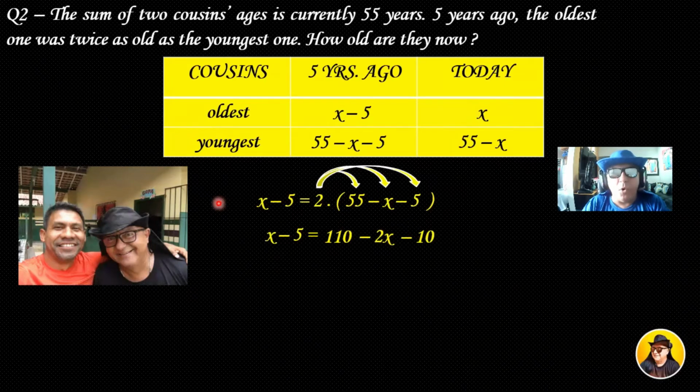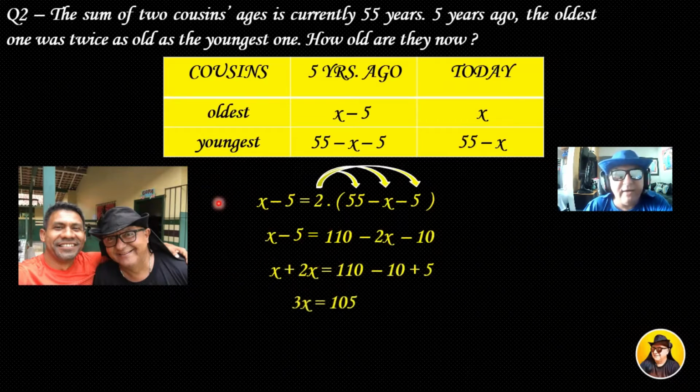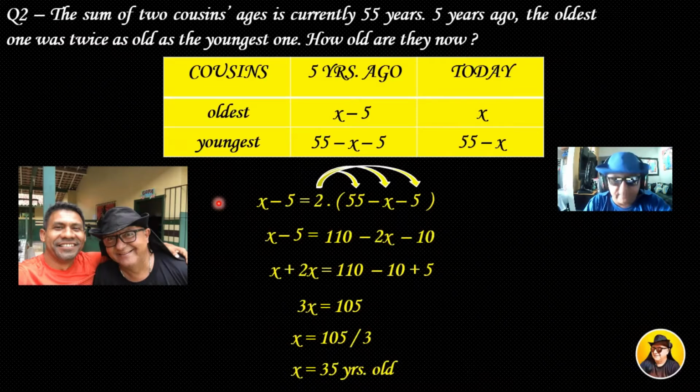Now, let's organize the equation according to the similar terms. I have that x plus 2x is 110 minus 10 plus 5. And x plus 2x is 3x, and 110 minus 10 plus 5 is 105. Now dividing 105 by 3, I have that x is 105 divided by 3, and it gives us x is 35 years old. But what is x?